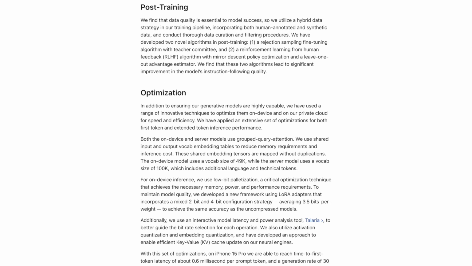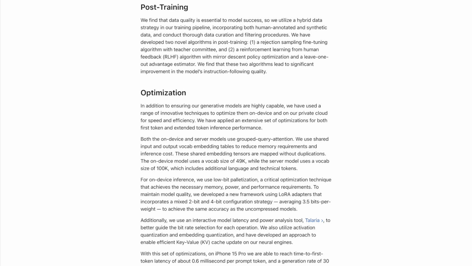Post-training. We find that data quality is essential to model success, so we utilize a hybrid data strategy in our training pipeline, incorporating both human annotated and synthetic data, and conduct thorough data curation and filtering procedures. We have developed two novel algorithms in post-training. One, a rejection sampling fine-tuning algorithm with teacher committee, and two, a reinforcement learning from human feedback, RLHF, algorithm with mirror descent policy optimization and a leave one out advantage estimator.